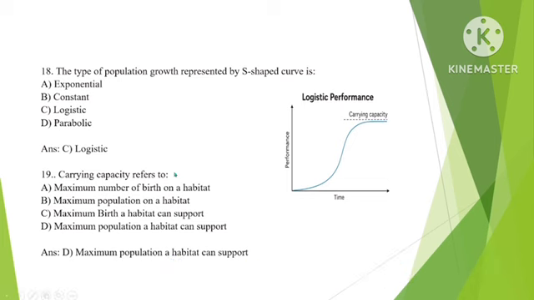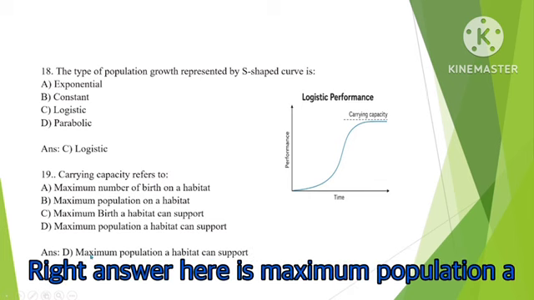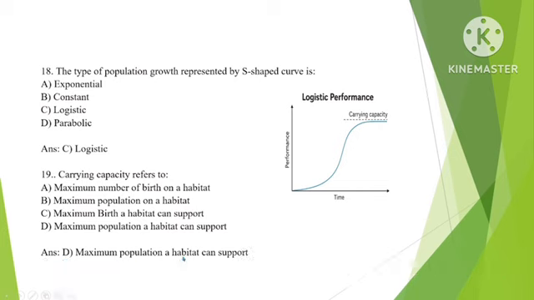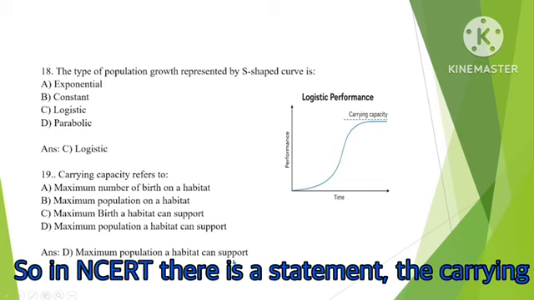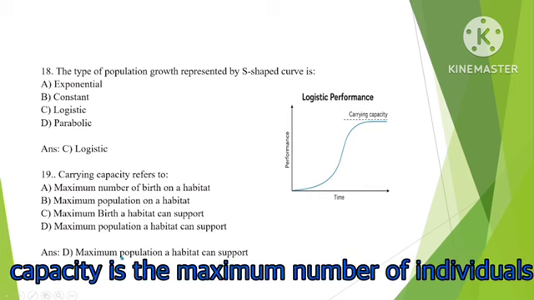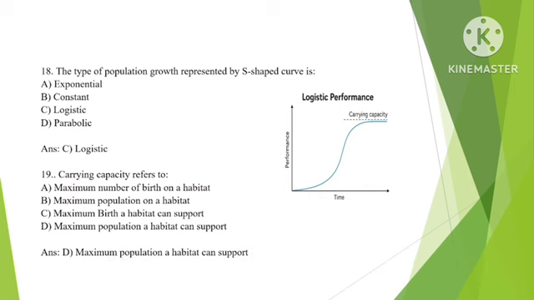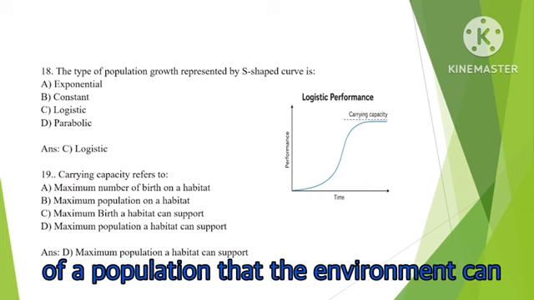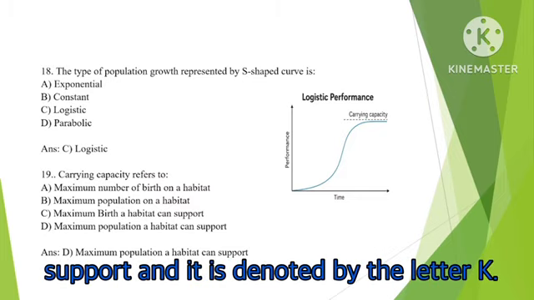What is carrying capacity? The right answer here is maximum population a habitat can support. In NCERT, there is a statement: the carrying capacity is the maximum number of individuals of a population that the environment can support, and it is denoted by the letter K.